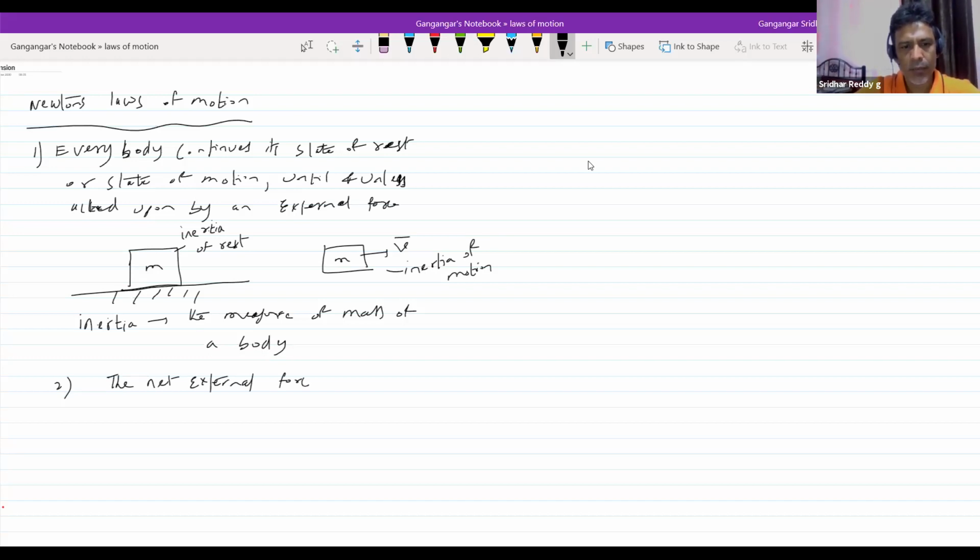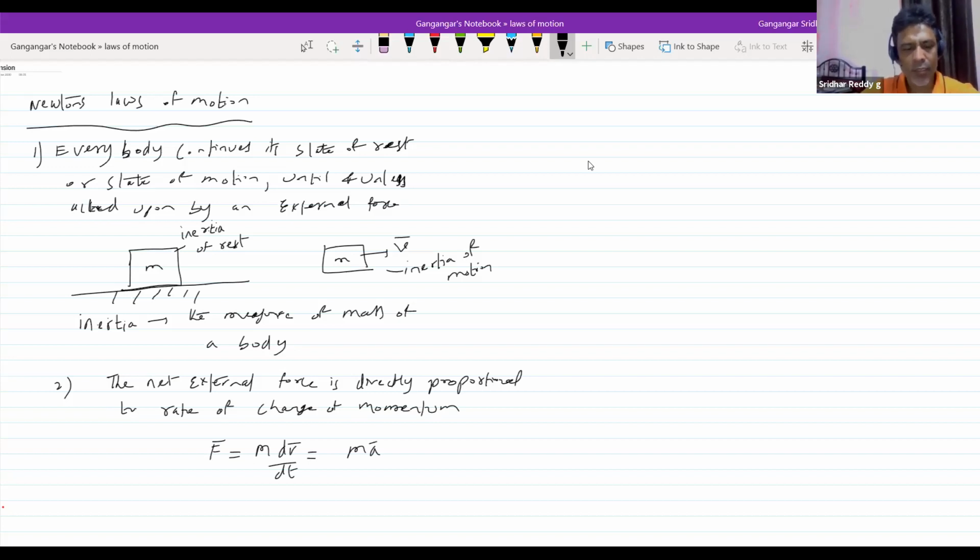the net external force is directly proportional to the rate of change of momentum. F equals m dv bar by dt, or this is m a bar.